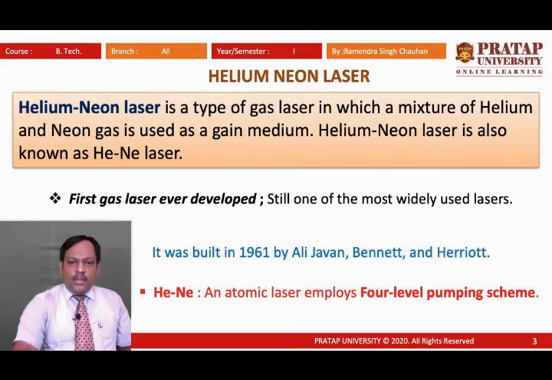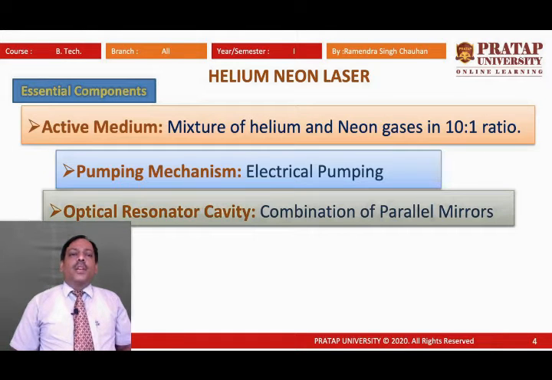Now let us talk about the essential components. As we know, all lasers have 3 essential components: active medium, pumping mechanism and optical resonator cavity. For the helium neon laser, we will talk one by one about these 3 components. So what is the active medium in the helium neon laser?